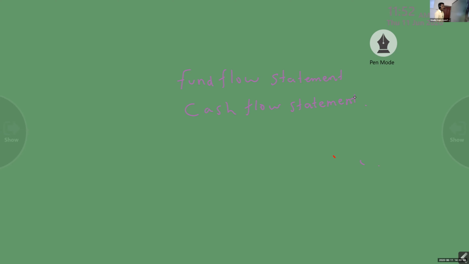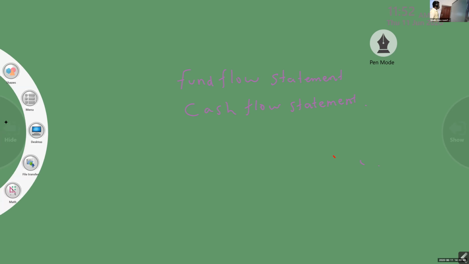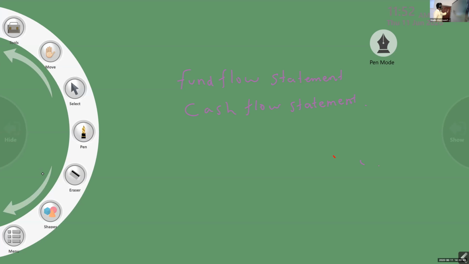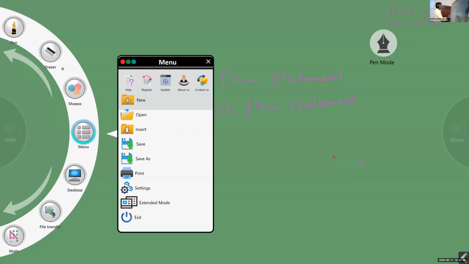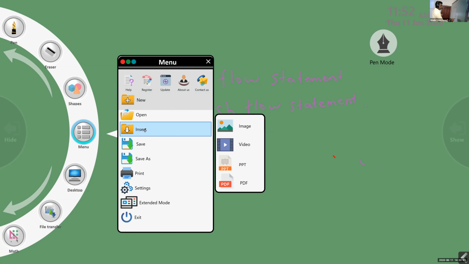Then last, our function is communication. So communication means what? After analysis and interpretation, the accounting information has to be communicated to the users of accounting information.